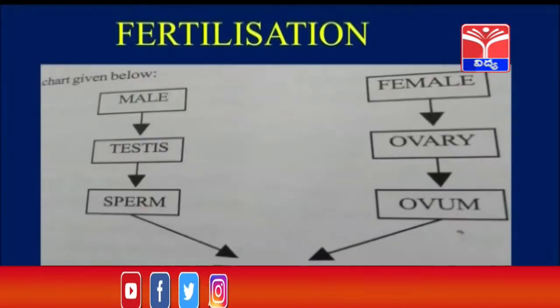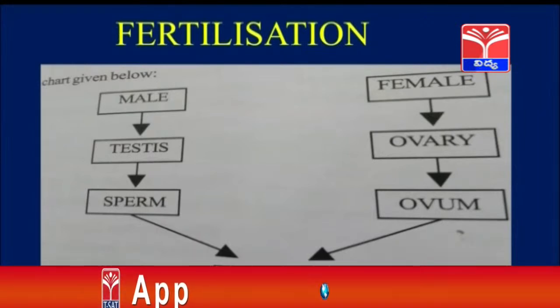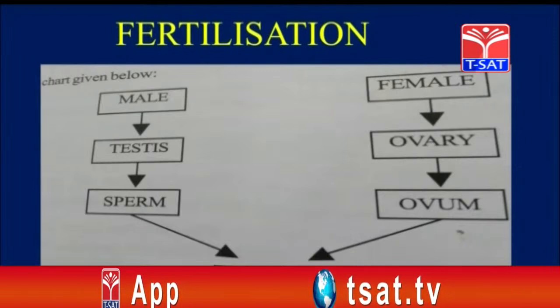Have you understood, children? See here. Fertilization means nothing but the union of male and female gametes. The male reproductive organ, the testis, produces the sperm, and the female reproductive organ, the ovaries, produces the ovum.